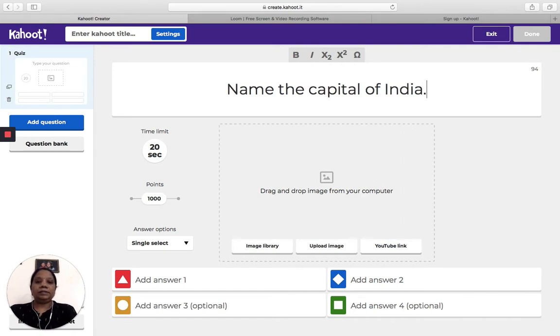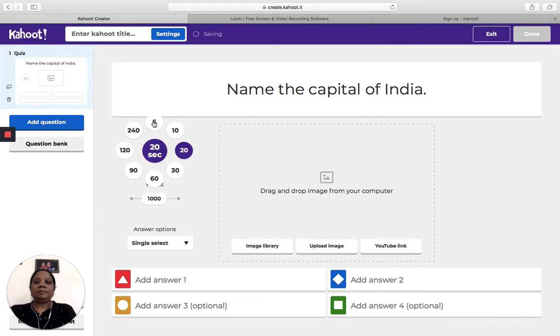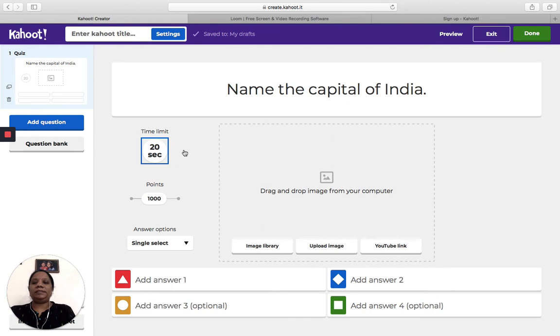That is the question, and here I can choose the time limit for this question to be answered by the student. There will be a countdown running. Minimum time is 5 seconds, and maximum it can go up to 240 seconds. Let me ideally take up 20 seconds. You can choose depending on the difficulty of the question. It is up to the teachers. Let me show you with 20 seconds. And for giving points for the question, the Kahoot software will automatically assign points.